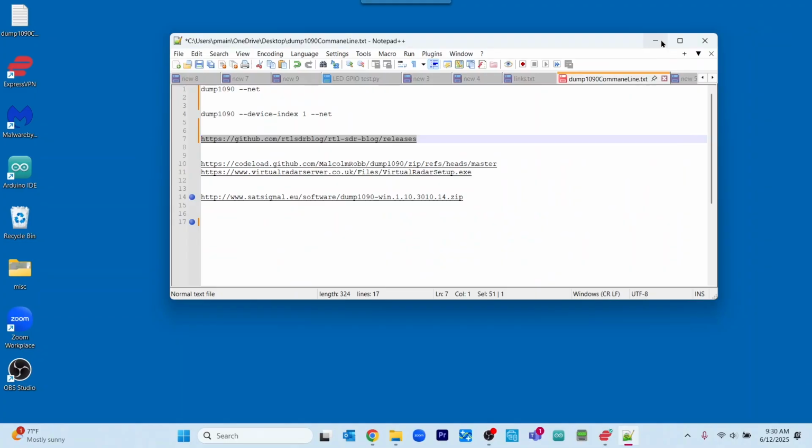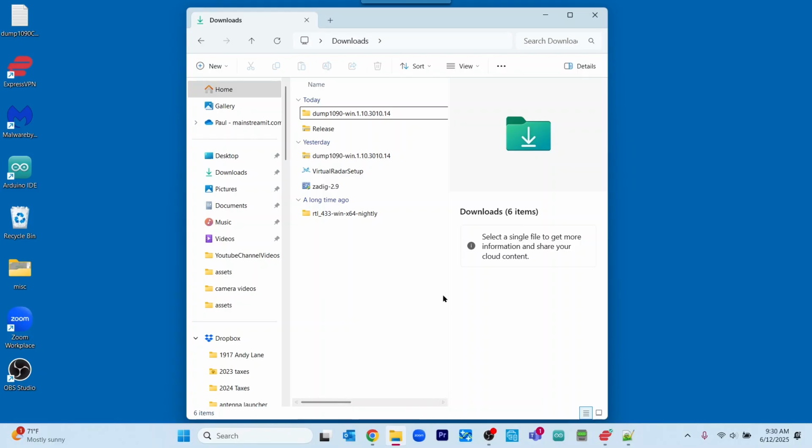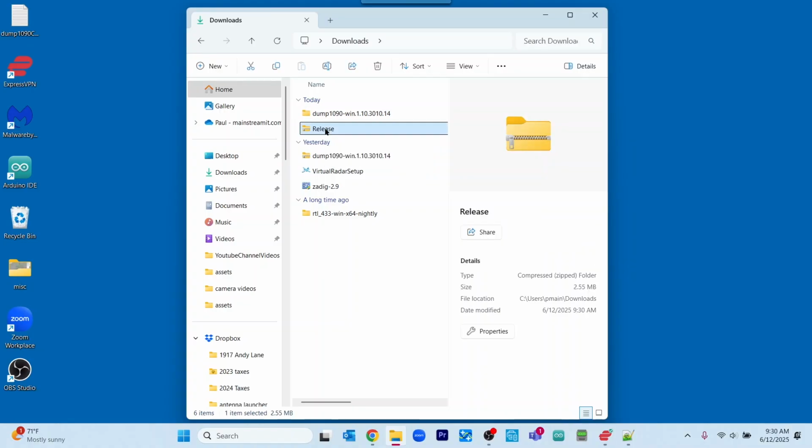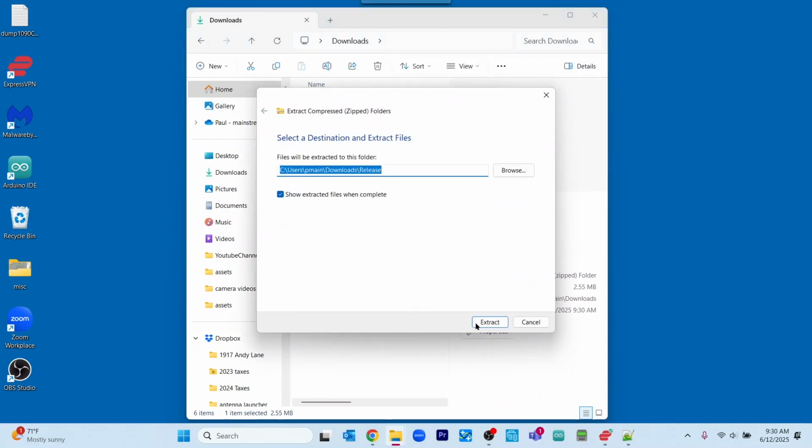And then we're going to bring up our File Explorer, going to the downloads directory, and here is the release zip file we just downloaded. We will select it and then right click and extract all. And we will extract to the location shown.